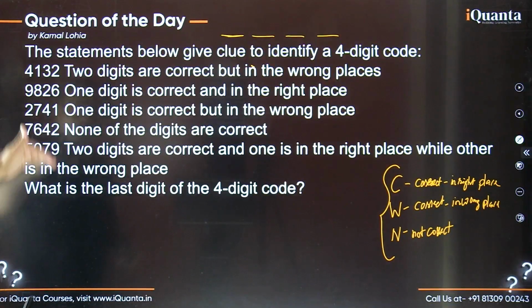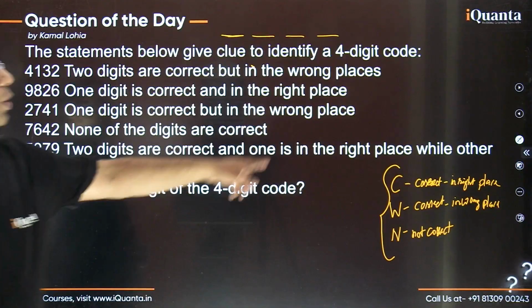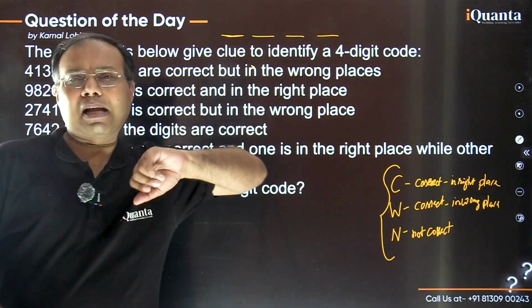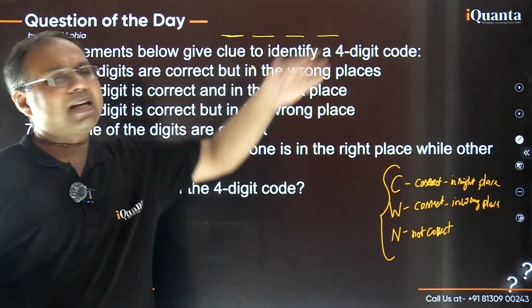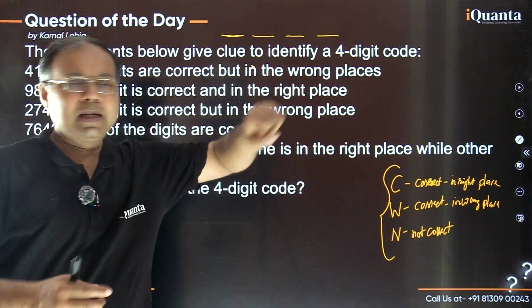So these are the different clues, and the question is basically asking about what is the last digit of this 4-digit code. So the question is asking only about this last digit. So if we are able to identify the entire code, that's very nice. But our objective mainly is to identify the last digit of this code.